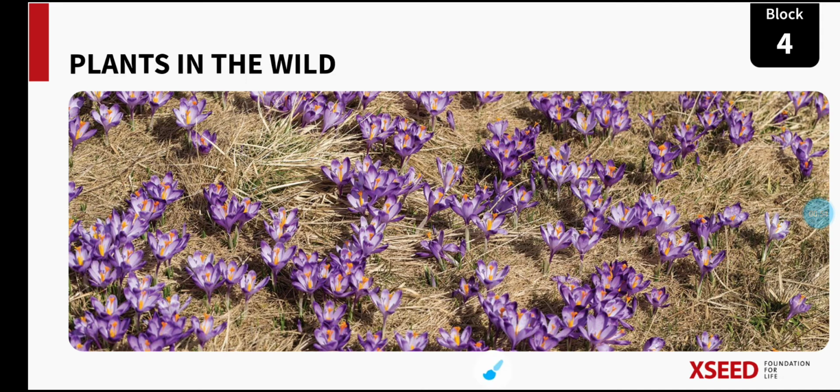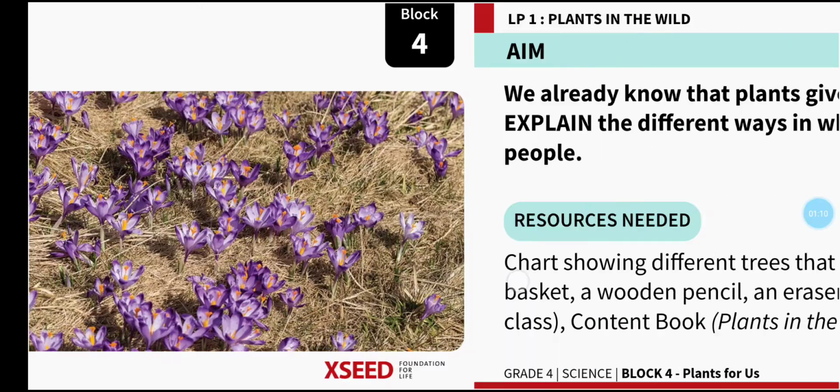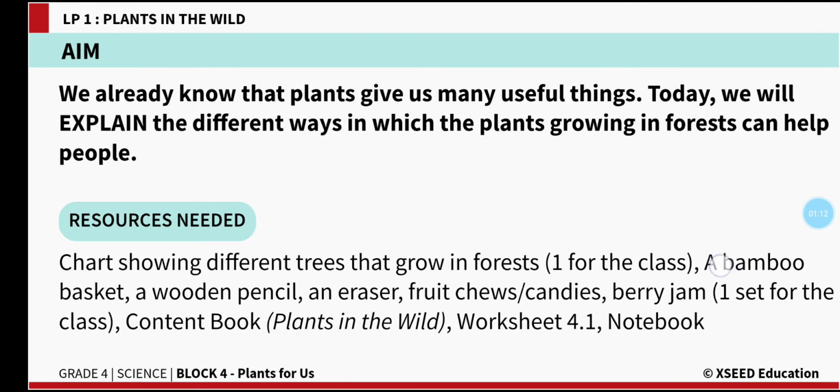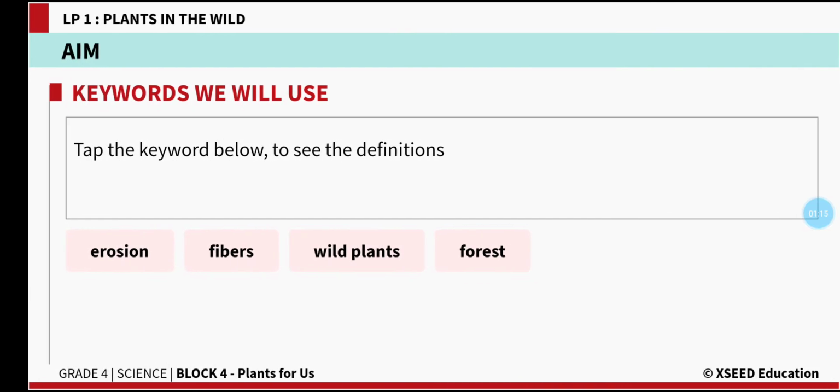In last class, you learned about adaptations in terrestrial plants, aquatic plants, and their futures. So our next topic is plants in the wild. What actually plants in the wild means and how they are helping us, we'll read in this chapter. Before knowing that, we'll see the new words. What are the new words you are going to learn here?